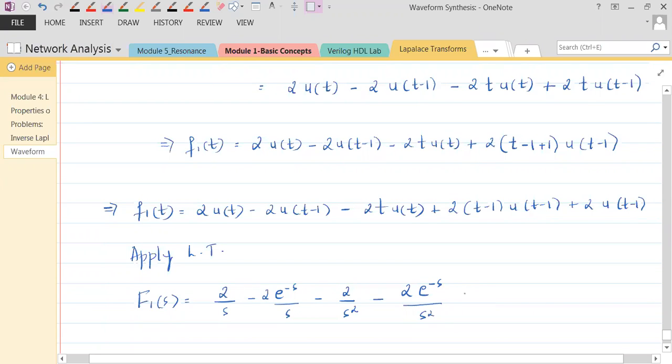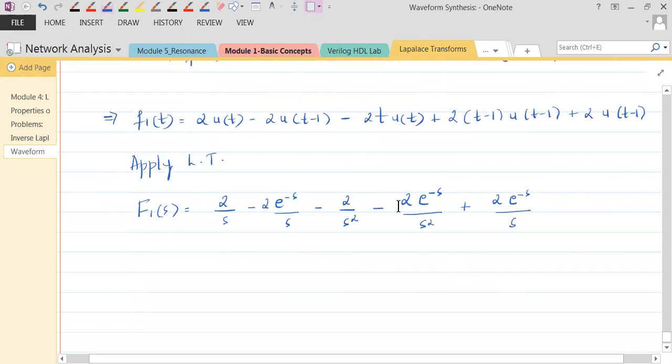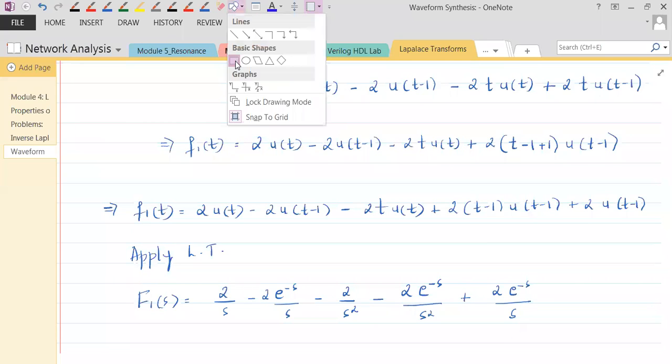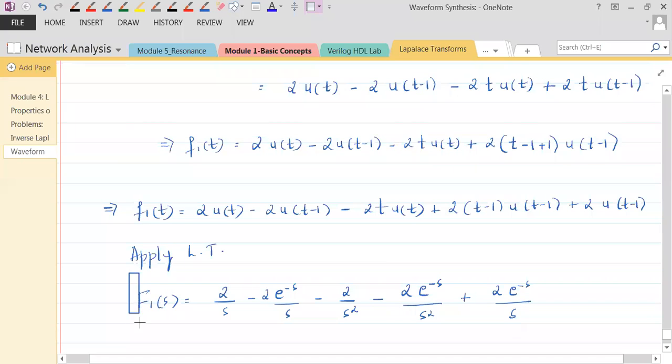Plus 2, shift is there, so that shift results in e power minus s, and since u of t is the basic signal, it is 1 by s. So this is your F1 of s. Understand that? This is your F1 of s. Fine. Now everybody get me F of s.